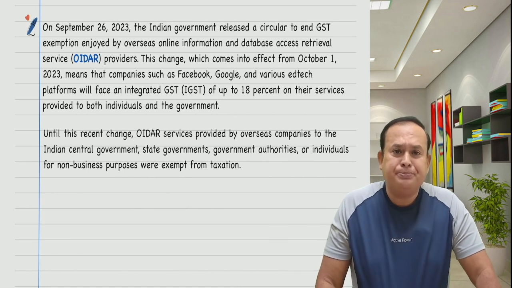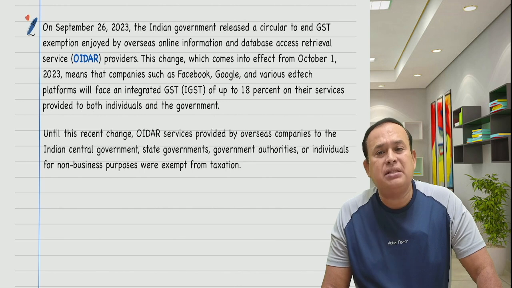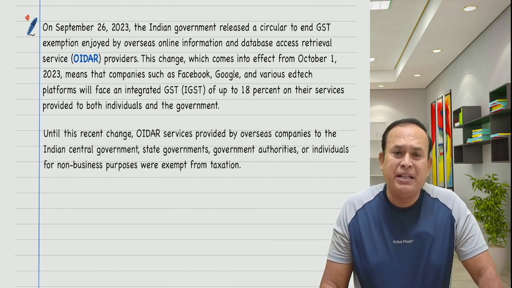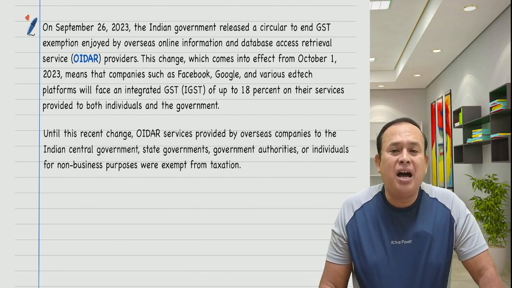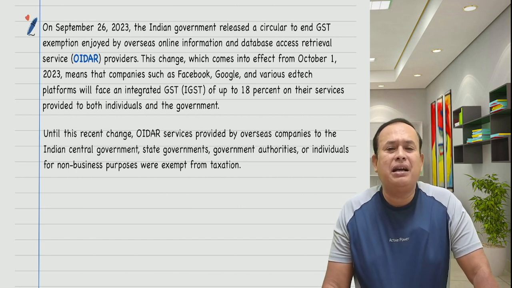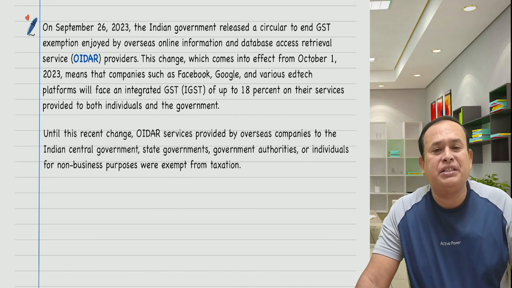If you refer here, OIDR services, online information database access retrieval services providers, if they provide these services to non-taxable online recipient, attract the GST or not? Well, attract the GST now at the rate of 18% of IGST.